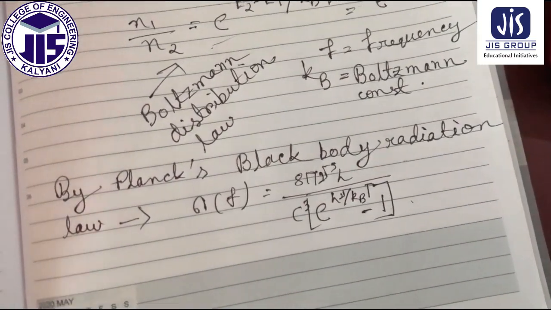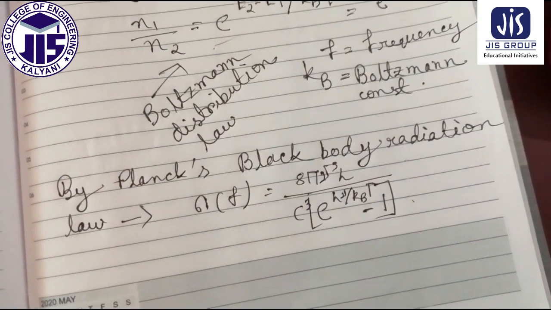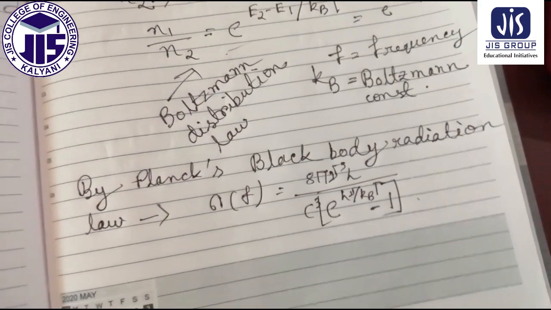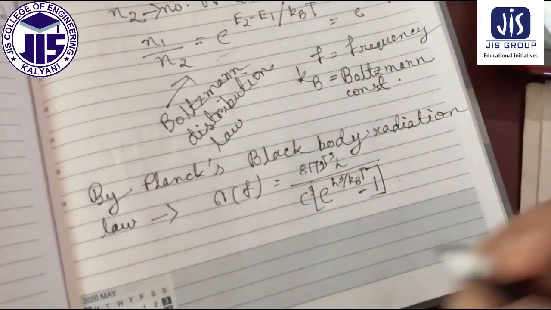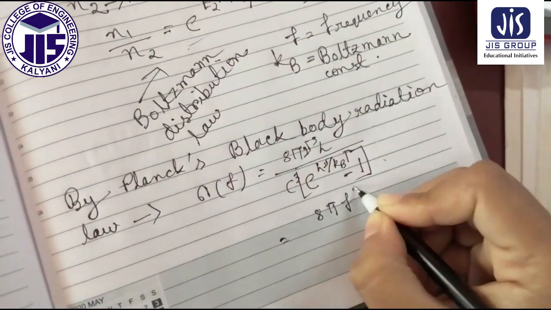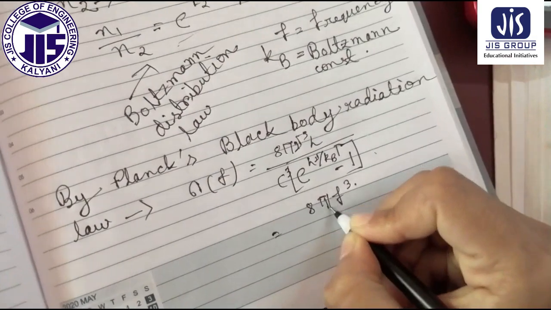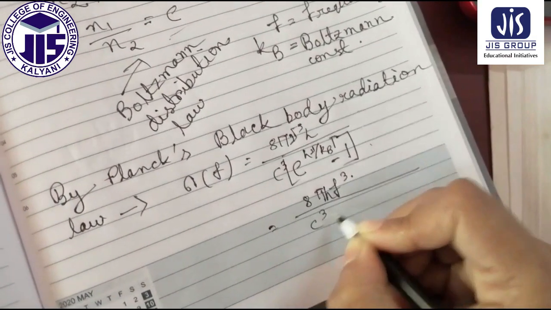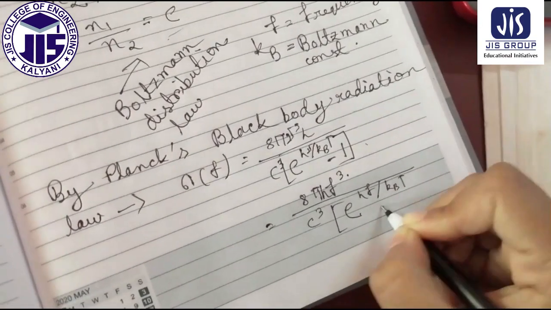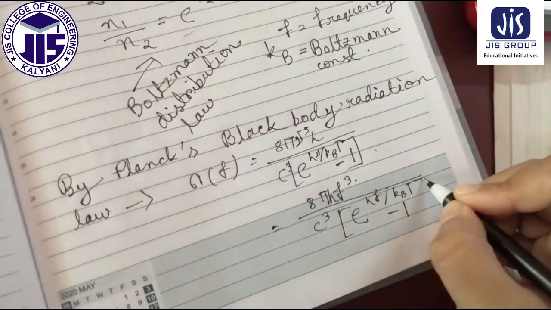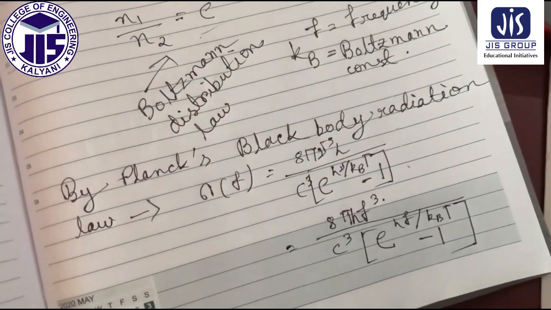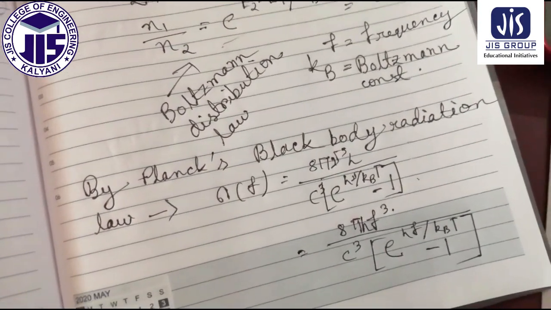This is the relation, or this is the law, Planck's blackbody radiation law. Each term you know. Since here we are using f, the frequency, it should be written as 8πhf³ by c³ into 1 over e to the power hf by KbT minus 1. This is the blackbody radiation law.